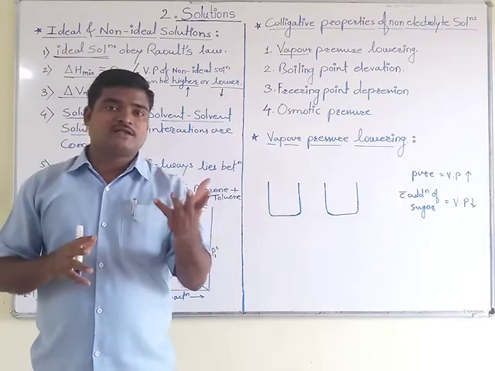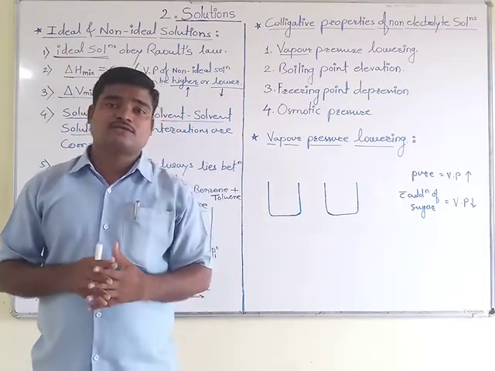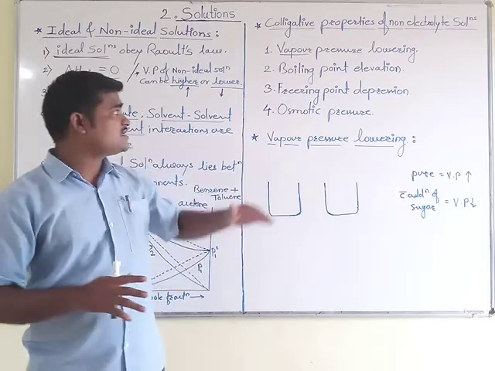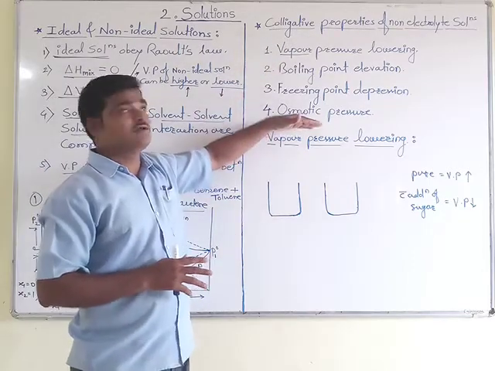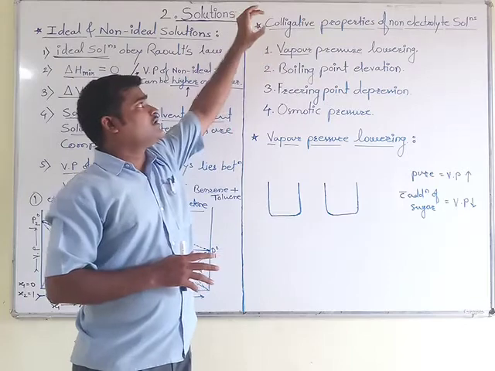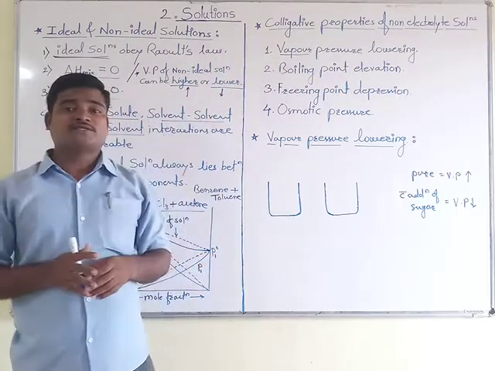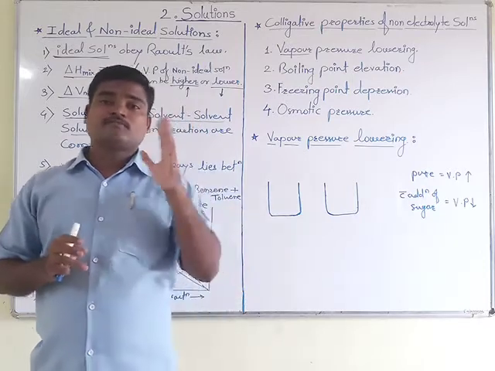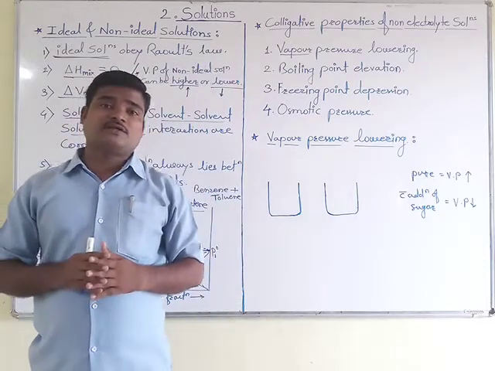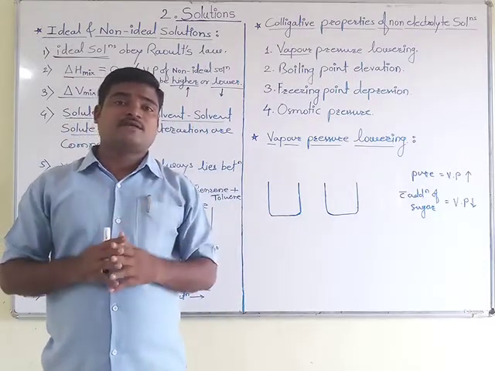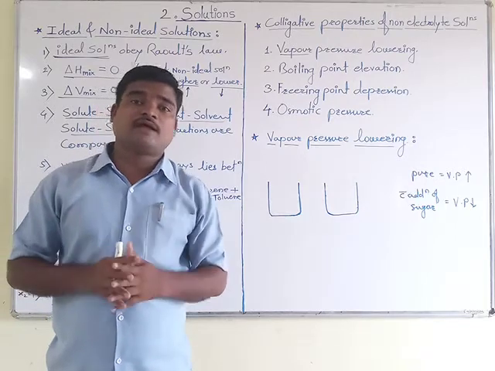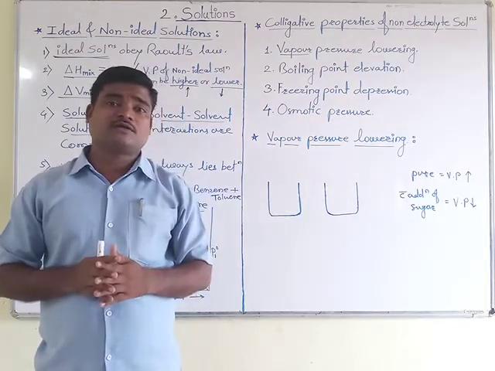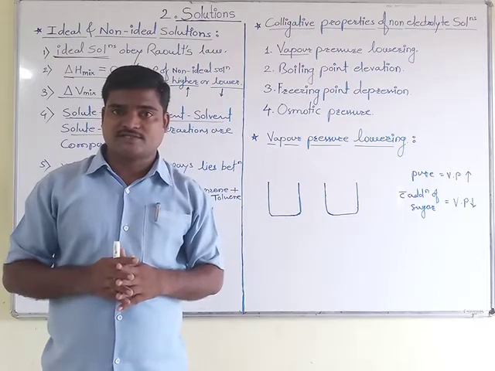Means the solute particles which are present in that solution, they decide these four factors, and therefore, in definition, those properties which depend on the number of particles present in a solution are called colligative properties.